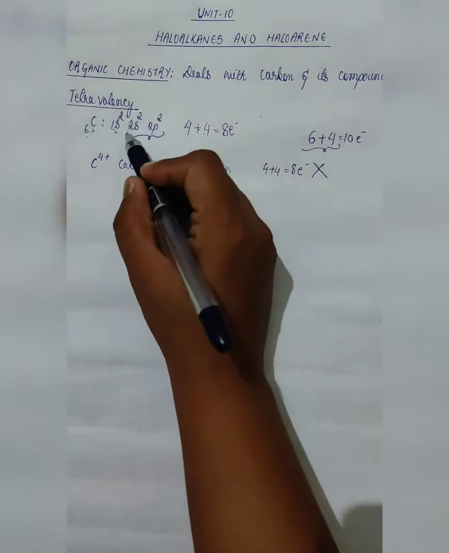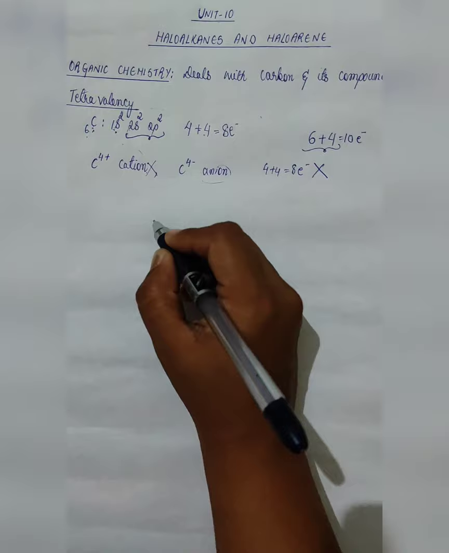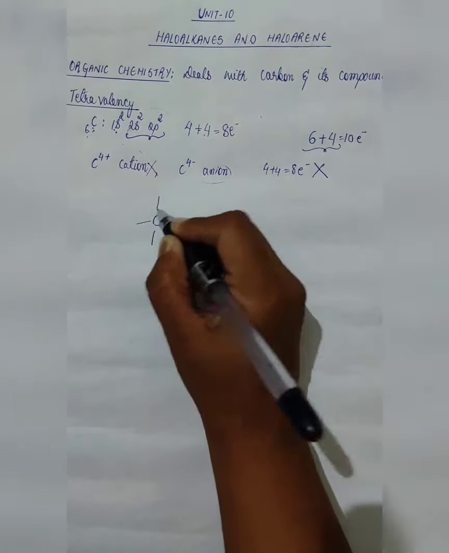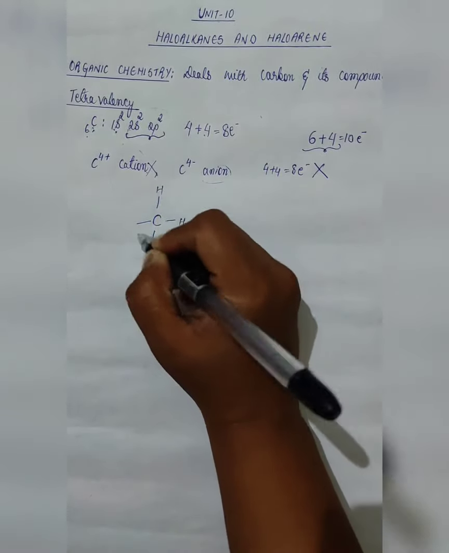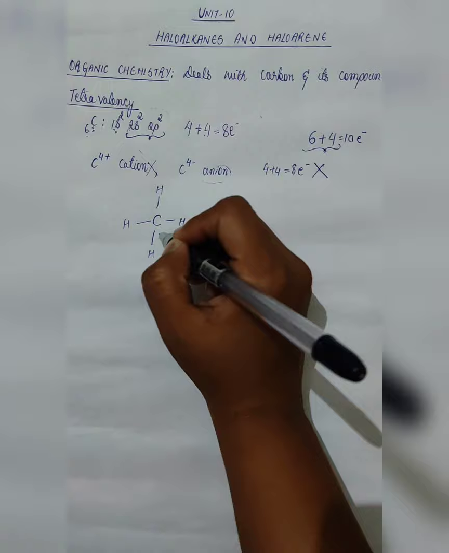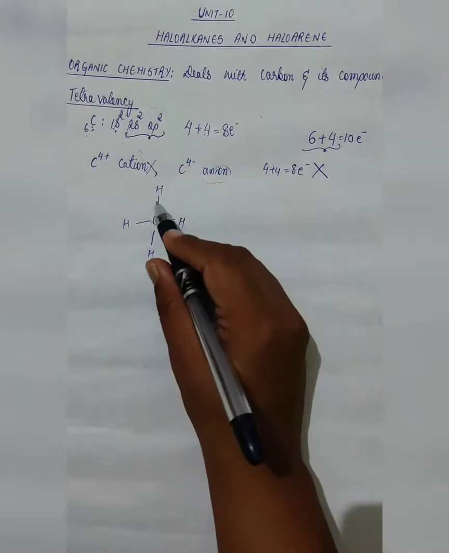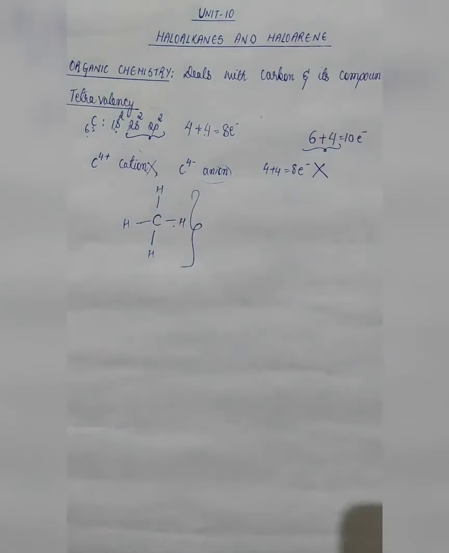Since it has 4 electrons in its outermost shell, carbon always forms 4 bonds. Now this can be anything. It can be hydrogen, it can be chlorine, it can be anything. But the rule for carbon is that it needs to have 4 bonds. And this is known as the tetravalency of carbon.